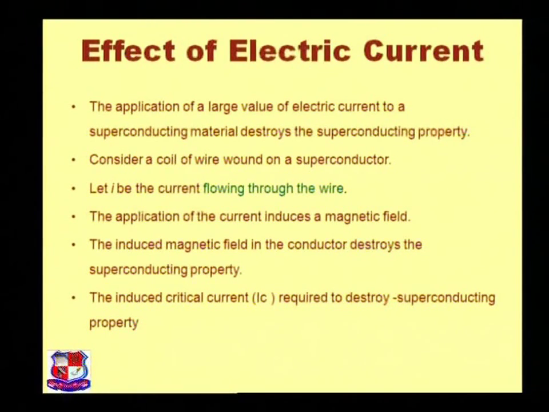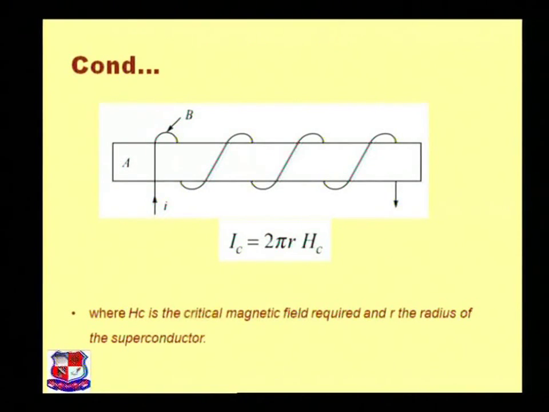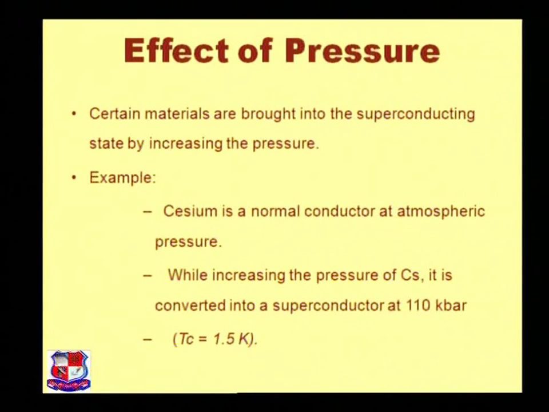Now the next property is the effect of pressure. Certain materials are brought into the superconducting state by increasing the pressure. For example, cesium is a normal conductor at atmospheric pressure, but when the pressure is increased to 110 kilobar, it is converted from a normal material into a superconducting material.